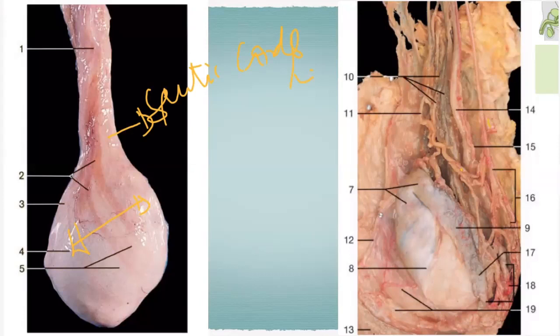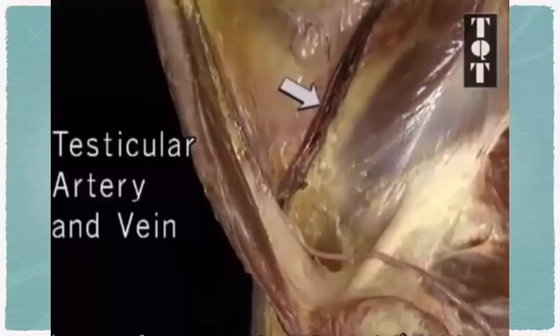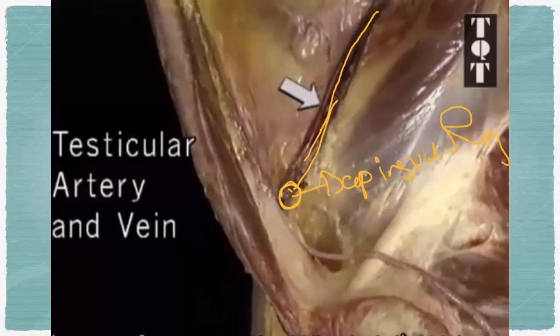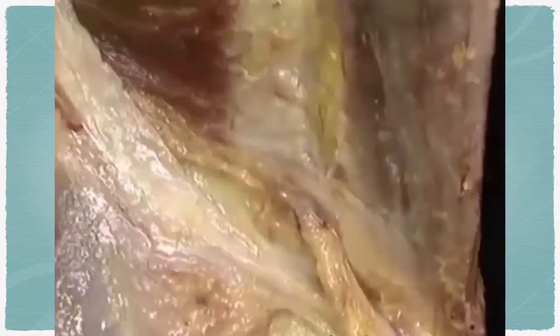Ductus deferens. You see, and internally this is the testicular artery and vein, where this is the deep inguinal ring. Right? From here, the testicular artery is covered by the spermatic cord. Right? This is the internal view. You see, this is the superficial inguinal ring, the spermatic cord is coming out. Okay.